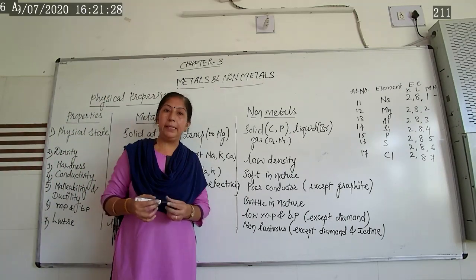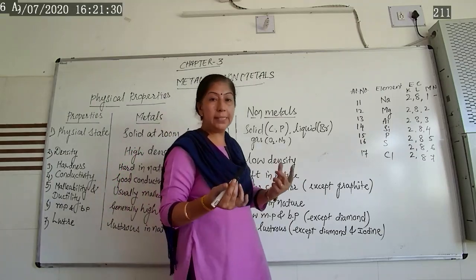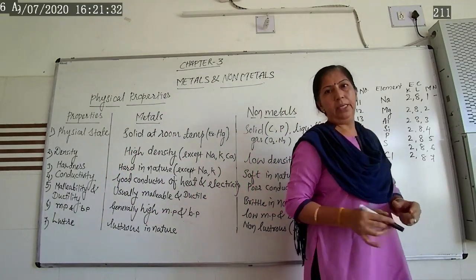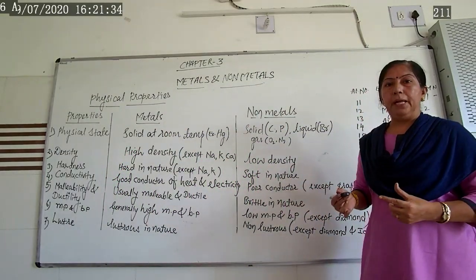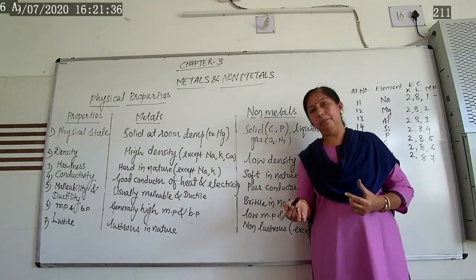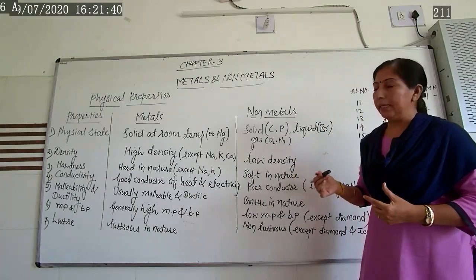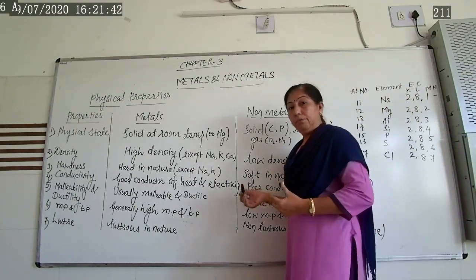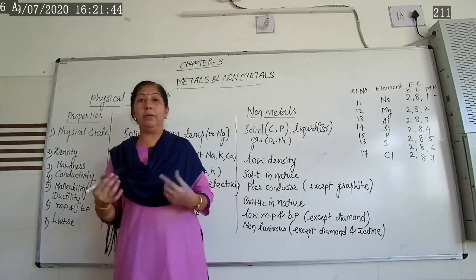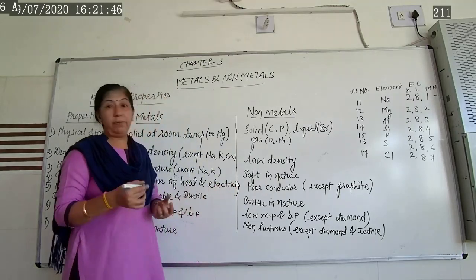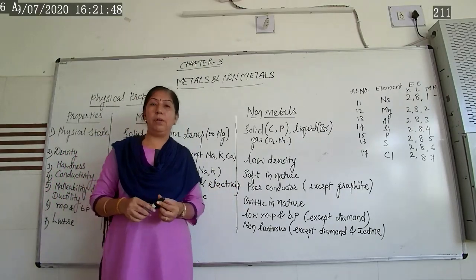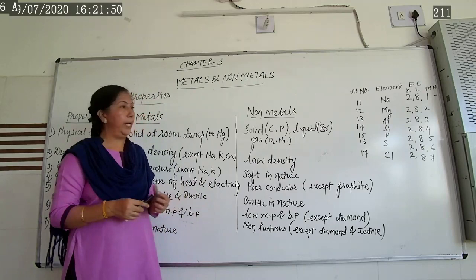Let us see about the metals. Which metals are present in your body? Taking the example, iron is present in our body, also calcium, magnesium, zinc. These are the metals present in our body, and we get them from different minerals as well as from food items.